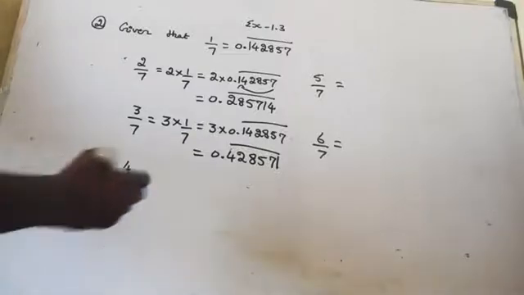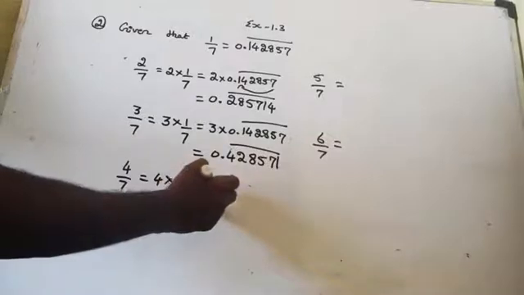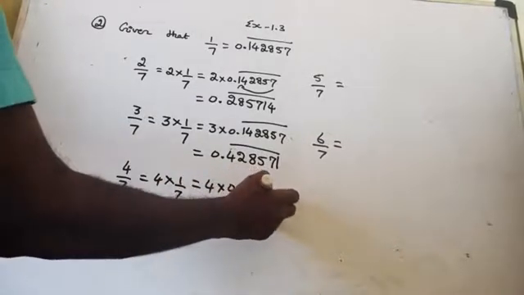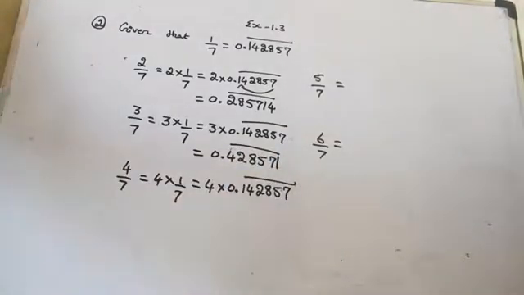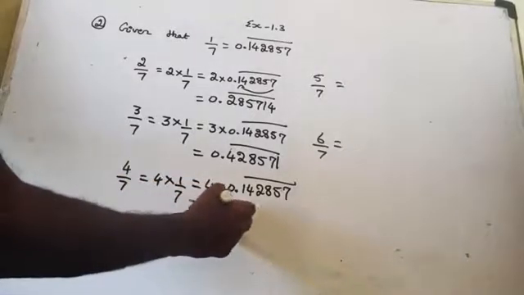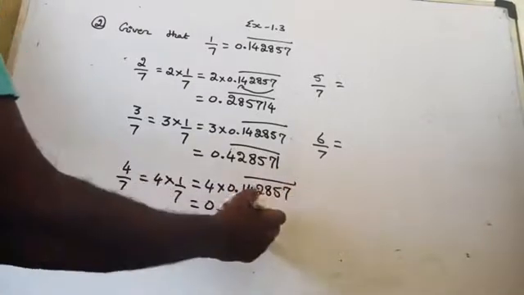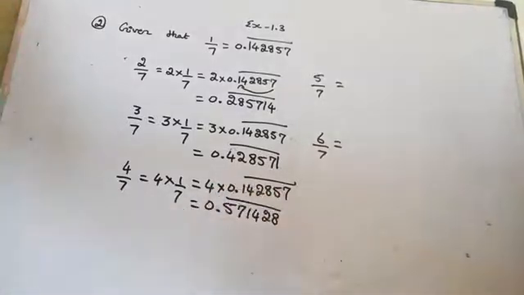Now come to 4 by 7. 4 by 7 is nothing but 4 into 1 by 7. That means 4 into 0.142857 bar. Am I right? Now 14 fours are how much? 56. That means 0.5, then 7. Then again come back, 1428 bar. Are you getting it? Yes.